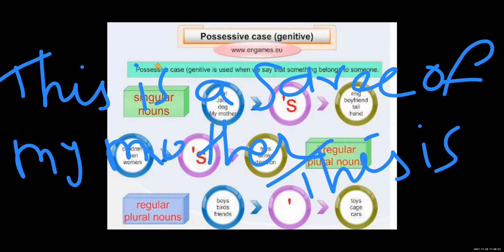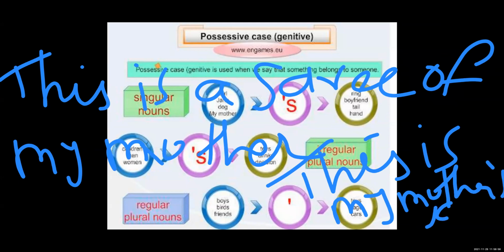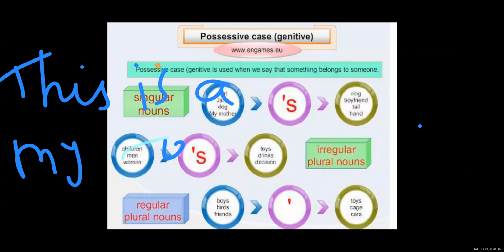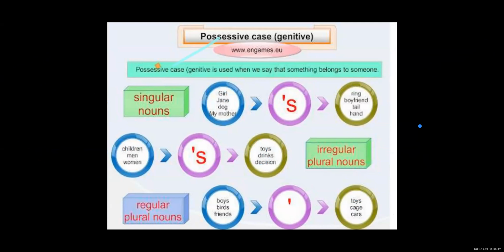This is my mother's sari. It means that you all are showing it. आप बता रहे हो कि ये मेरी मम्मी की साड़ी है, किसी की भी साड़ी नहीं है ये. Okay, so it means that in possessive noun and pronoun, we show the ownership of that particular thing.